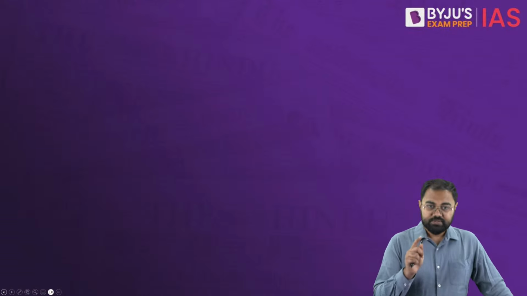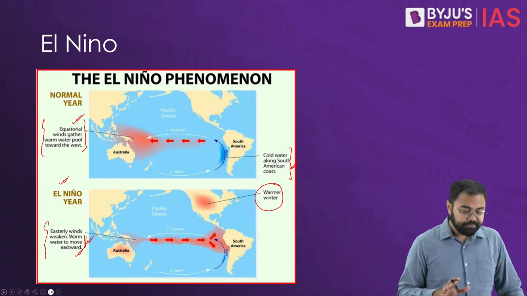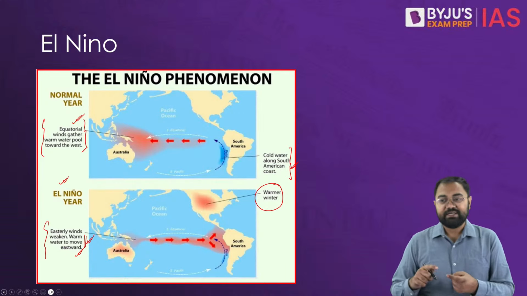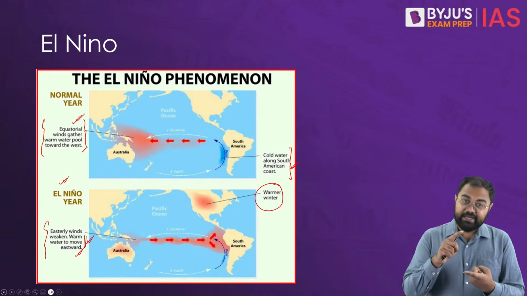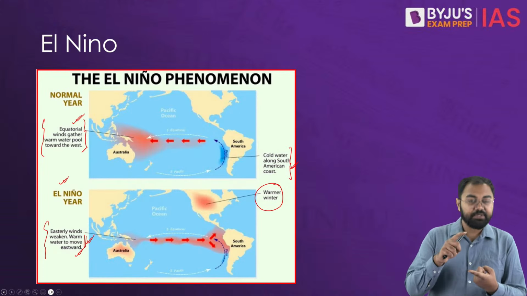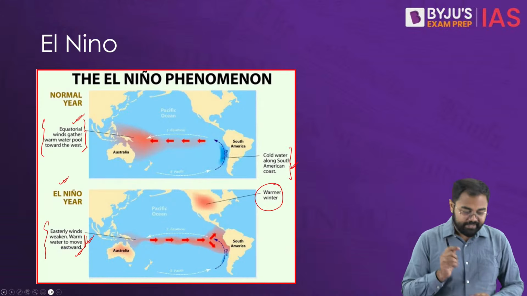We have seen that now their occurrences are far more often than they used to be. So that's why this becomes a major challenge for the world, not only for India. And for India also, we do see that the occurrences of summer will be very, very hot. It can lead to drought related situations. It can lead to water shortages all across the country. So there are these problems that we need to understand with regards to El Nino, and hence this becomes a